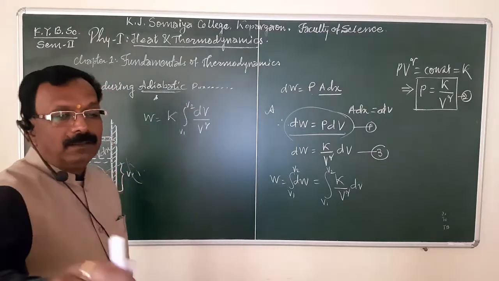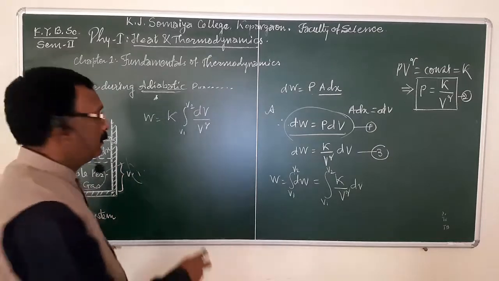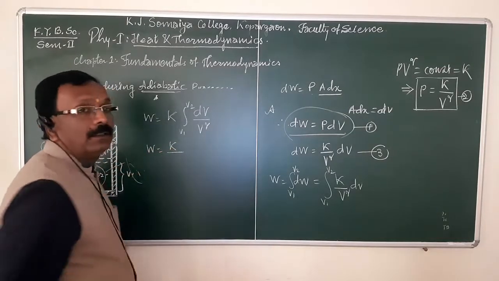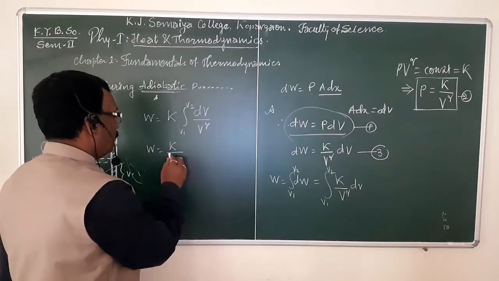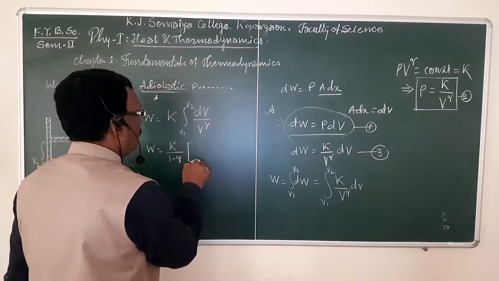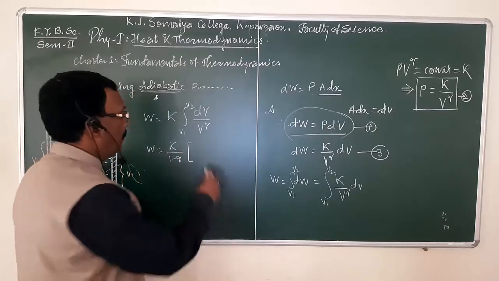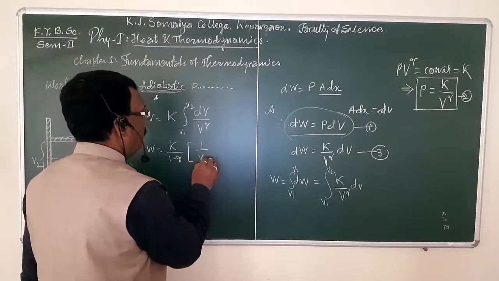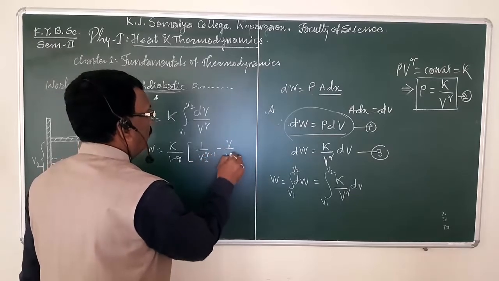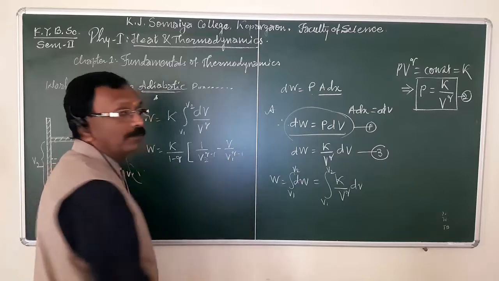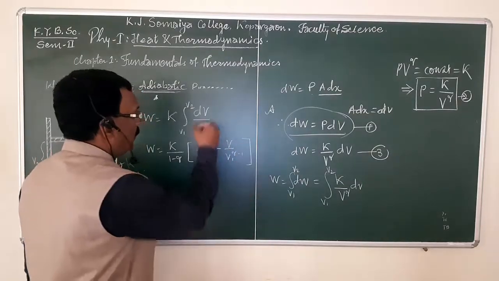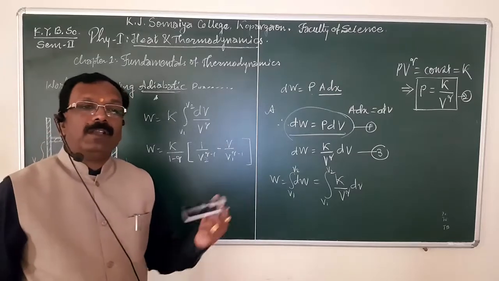Solve this integration, we will get W is equal to K in bracket, K upon 1 minus gamma, here 1 upon V2 raised to gamma minus 1 minus 1 upon V1 raised to gamma minus 1. Okay. Then we solve this integration by our usual method.